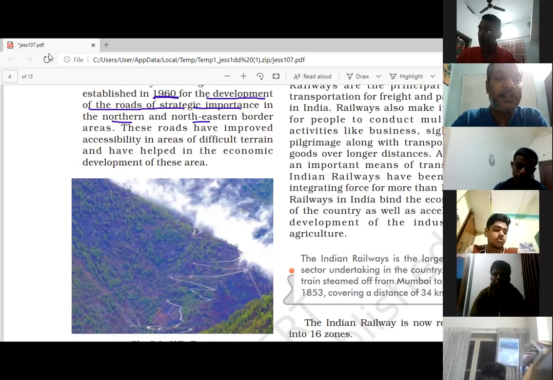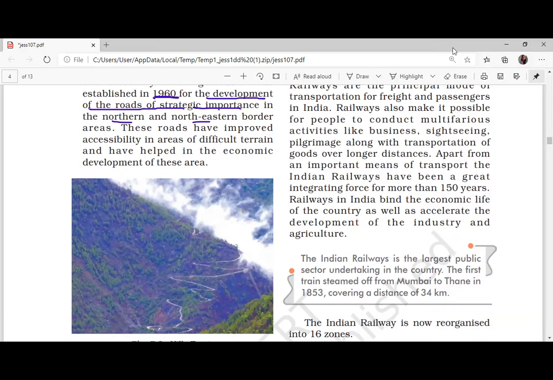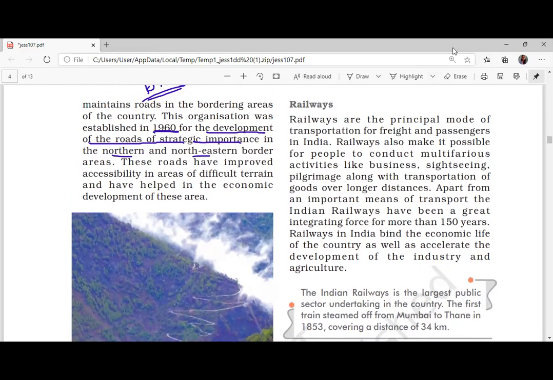Very good. Now write down the heading called Railways. It is a principal mode of transportation. The specialty is that it is cheaper for longer distances and for transportation of freight, meaning goods.